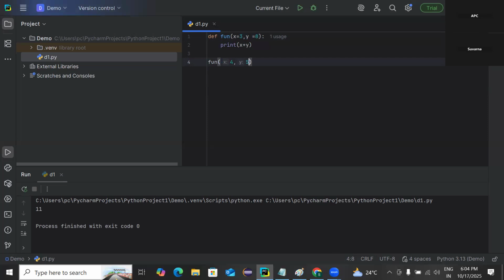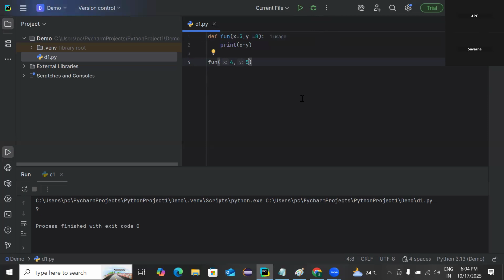Even after giving the default values, we can still send the values for them. Let me send 4 and 5. Run. In that case, the default values will be overwritten by the passed arguments. You will get the passed arguments result. So that is the difference.